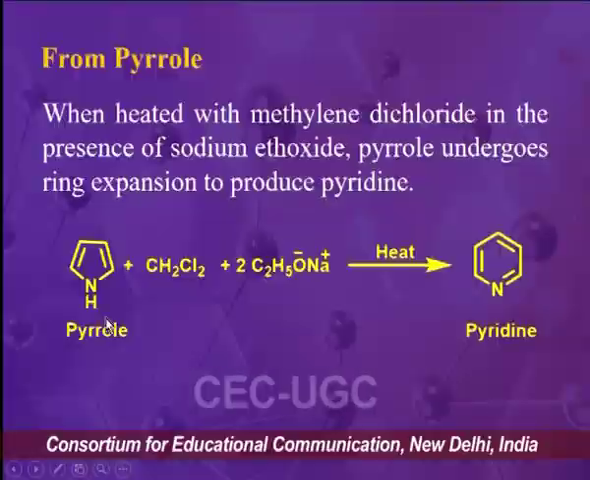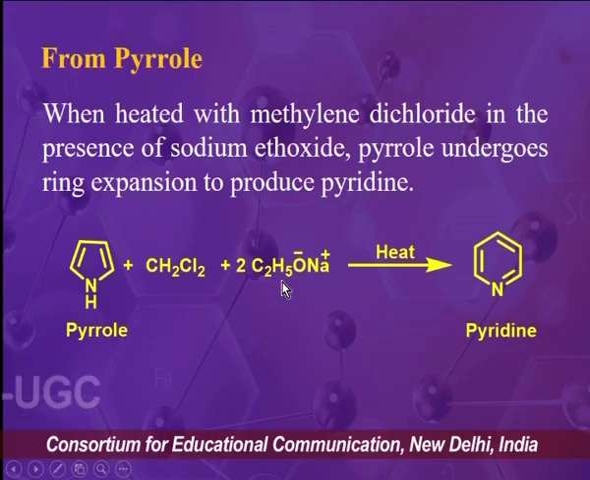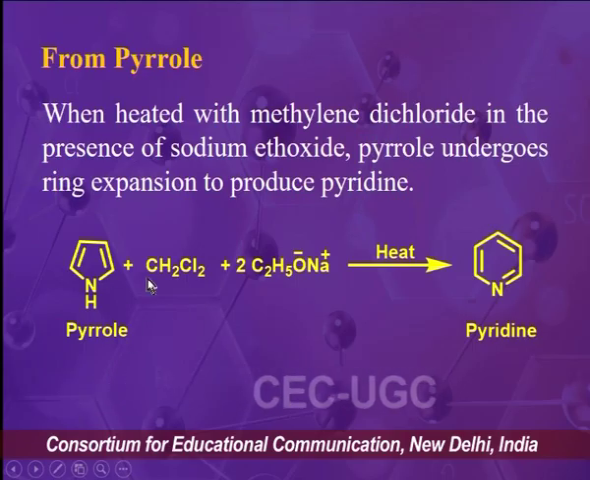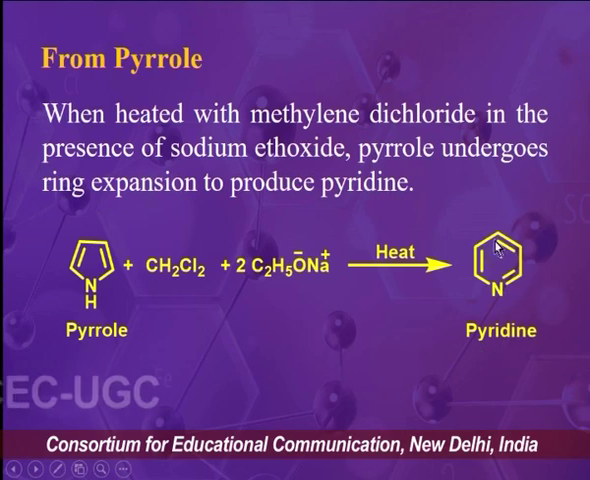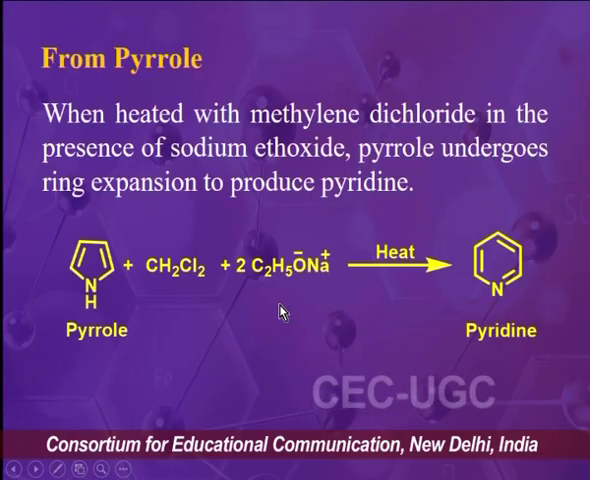Then the synthesis of pyridine can be carried out from pyrrole molecule. So for the synthesis, we have to use dichloromethane in presence of base, that is sodium ethoxide. So when we heat pyrrole in presence of dichloromethane and sodium ethoxide, then there will be formation of pyridine as the final product. The same kind of synthesis we have discussed in pyrrole